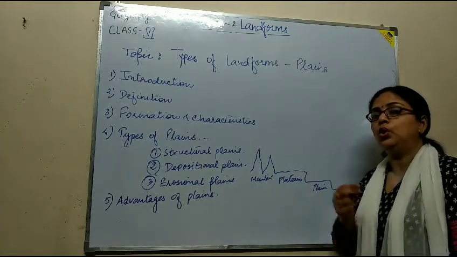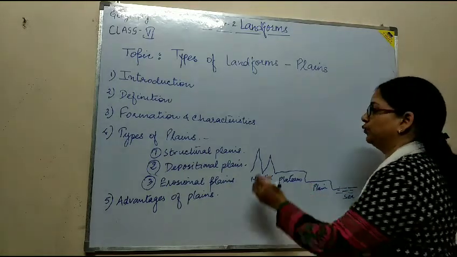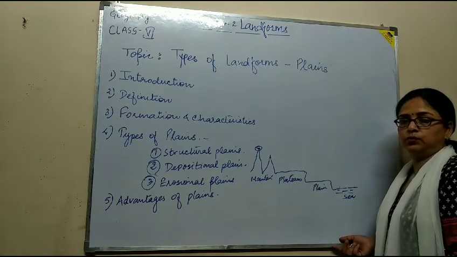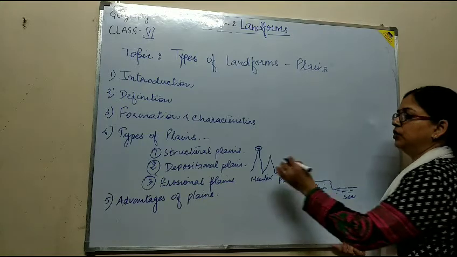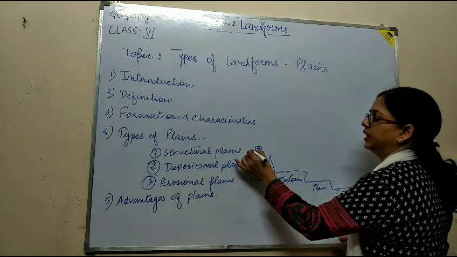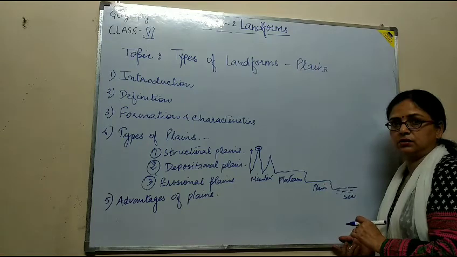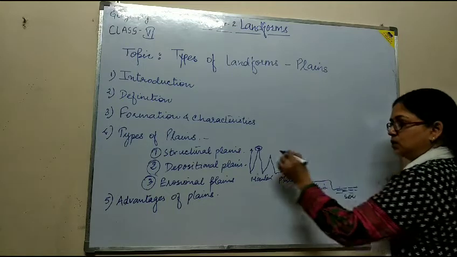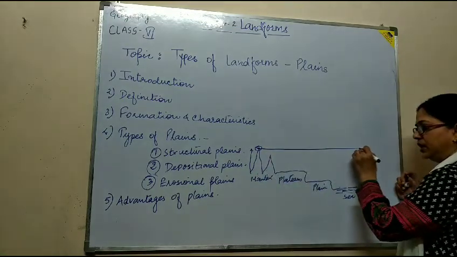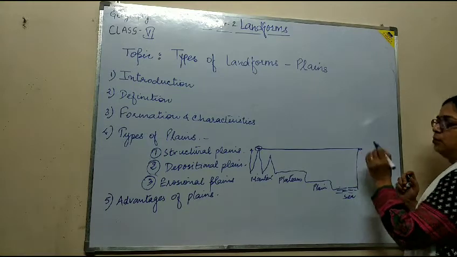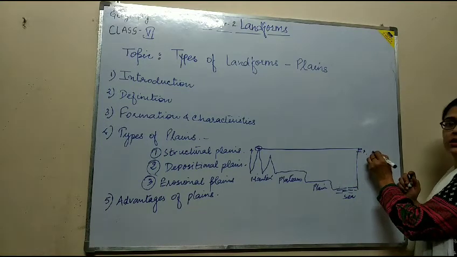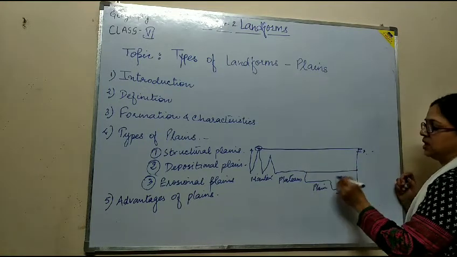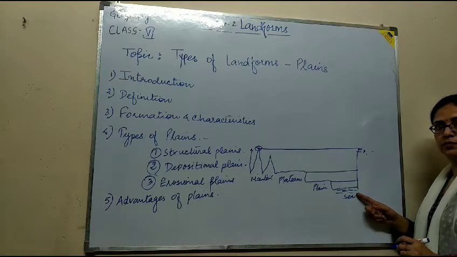If we have to know the height of this particular mountain, how can we know? We will not measure it from here. We always measure the height from the sea level. So the height of the mountain we will measure from here, and say such and such is the height of the mountain. Same for the plateaus and for the plains.